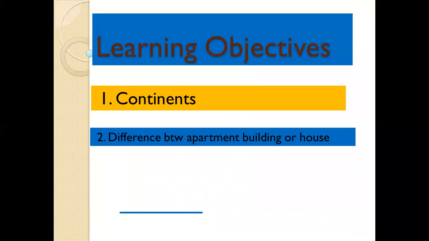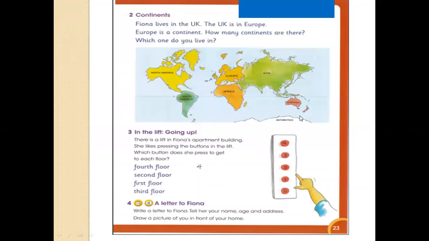In page number 23, the second part of Lesson 2, we are going to study continents and the difference between an apartment building and a house. So it is on page number 23 of your learner's book. Number 2, continents. Fiona lives in the UK.